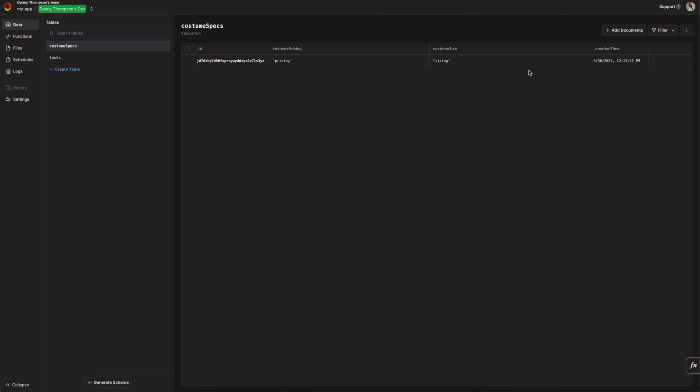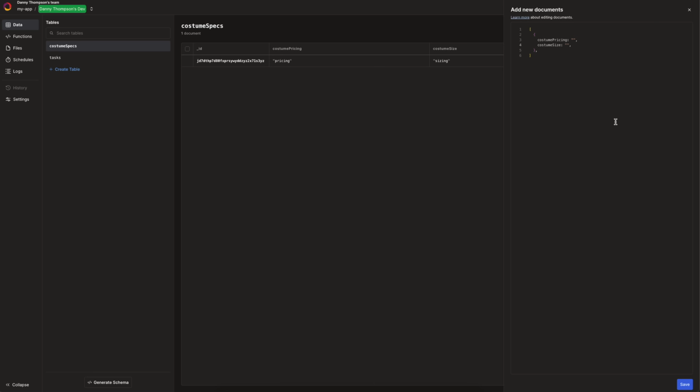So I'm using Convex and I'm creating a new table, and essentially the idea here is for the costume store we're going to have costume specs, so sizing, pricing, things of that nature, information that a potential user could use to make an informed decision. So I'm making the database right now so I can start entering some of these fields. If you click on add documents, you can add multiple of these at a time if you have some seed data.